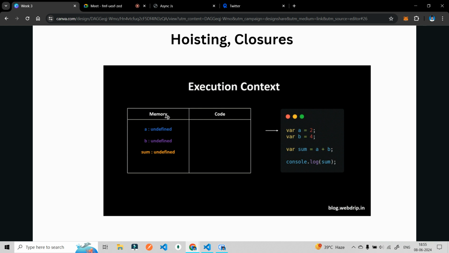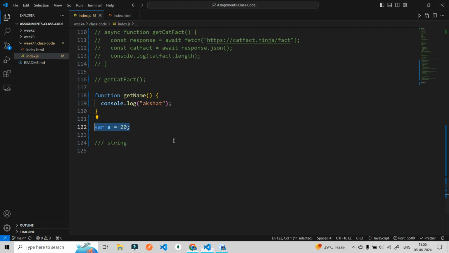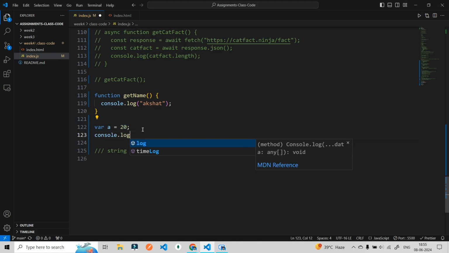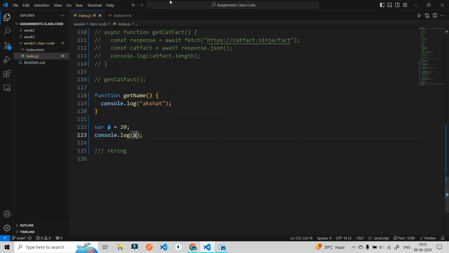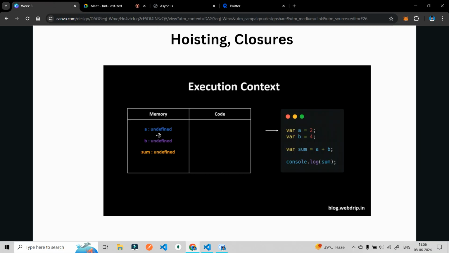Now, as hoisting says, you can get anything before declaration, but we are getting undefined. Why? Because at that particular time it is calling this undefined. What if I call this afterwards? It will give me 20. Why? Because now this memory has assigned a particular value to this a. That is why we are getting 20. But we can say that the variable a is hoisted, because the memory is already created. As soon as we write var a, it is already created.